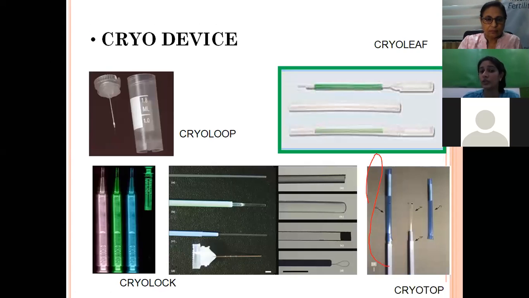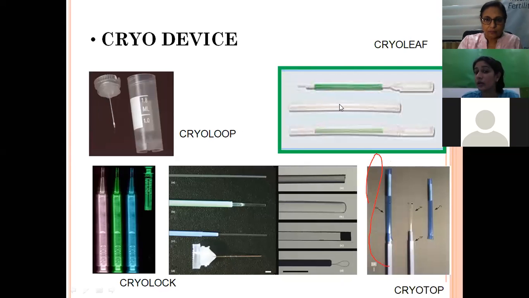Now, one of the most important devices that we use in an IVF lab is the cryo device, or the device in which we store our embryos. There are mainly different varieties of devices, and here also it depends upon the embryologist which device to use. Each device has its own pros and cons. So this is a cryo loop. Here you can see at the end there is a loop. Over here we store the embryos.